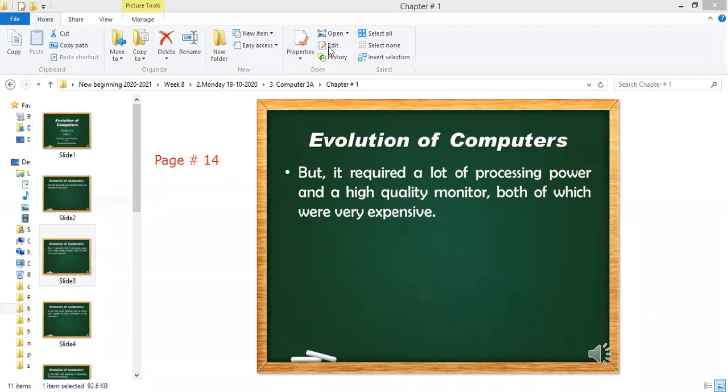Which page number? Did you see my screen? Yes. On my screen, what is written over there? Page number 14. If you see this, then why are you asking?